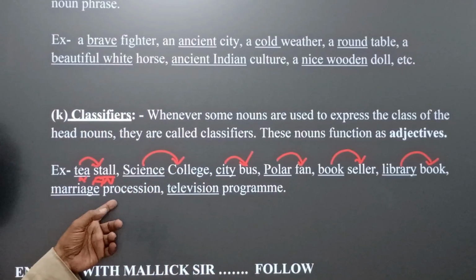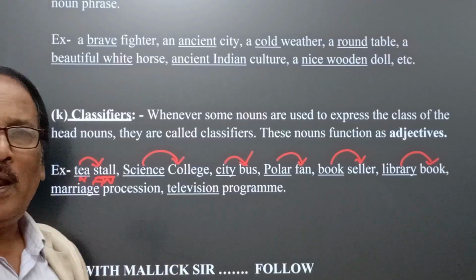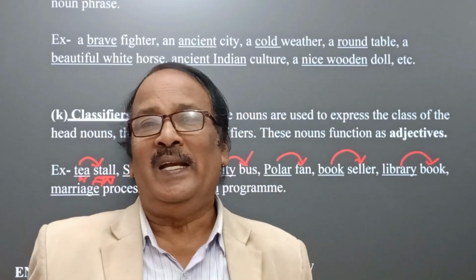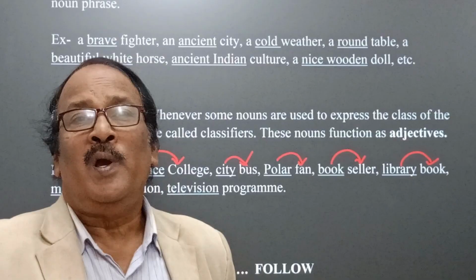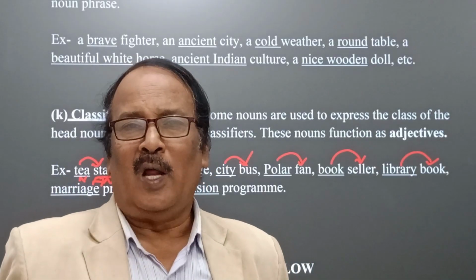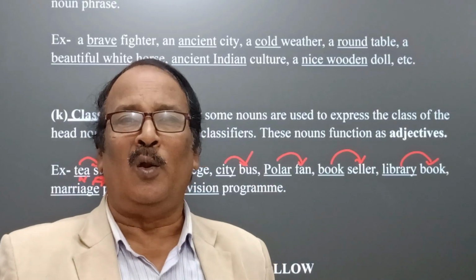Again, marriage procession, television program, and so on. My dear students, these are very interesting factors. Here in this segment, we have discussed the importance of intensifiers, adjectives, and classifiers in the ornamentation or formation of noun phrases.